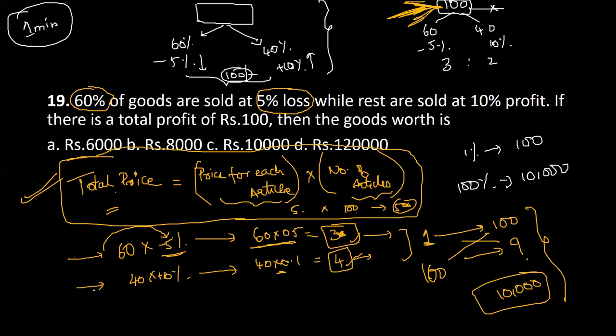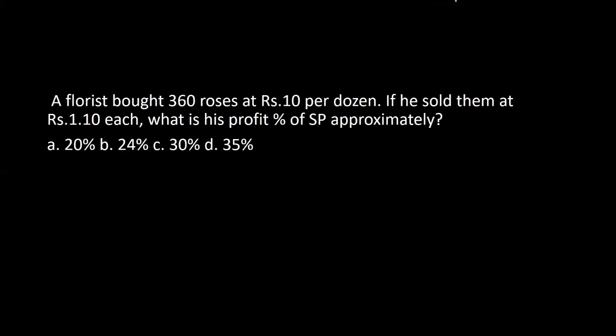Okay. All right. I'm moving on to the next question, everyone. Is that okay? Chalo, fine. The next question on your screens. A florist bought 360 roses at 10 per dozen. If he sold them at rupees 1.10 each, what is the profit percentage? Profit percentage of SP approximately, please. Observe the question carefully and continue your solutions. I'll not do the data interpretation, but you continue the solutions.